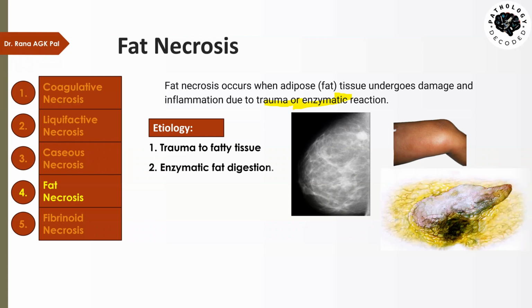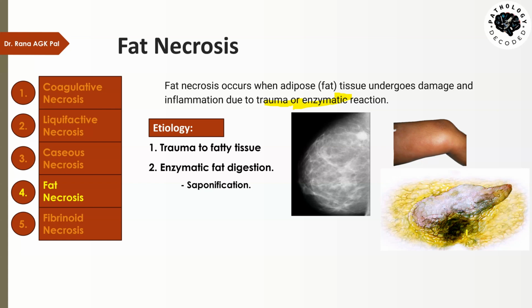The second etiological cause is enzymatic fat digestion by enzymes present in the pancreas. If there is any damage to the pancreas, these enzymes come out and act on the surrounding fat. The pancreas is present in the peritoneal cavity, and the peritoneum, as all of you know, is rich with lots and lots of visceral fat. So when these enzymes, particularly fat-digesting enzymes like lipases and amylases, come out, they digest the fat there and cause enzymatic destruction or death of the fatty tissue, which is then called fat necrosis.